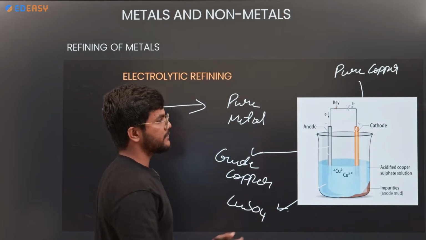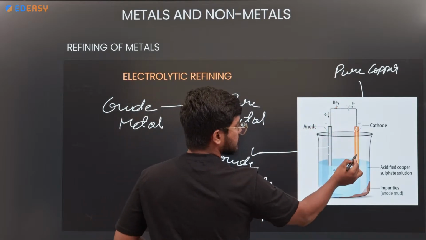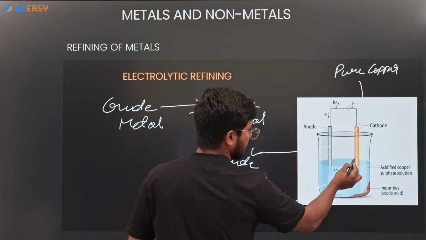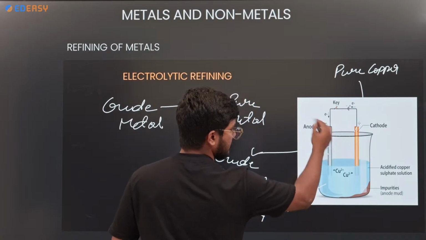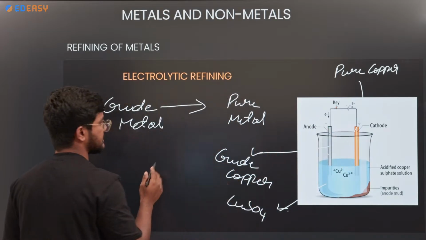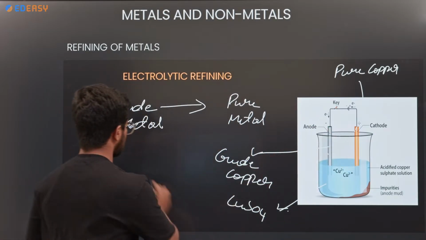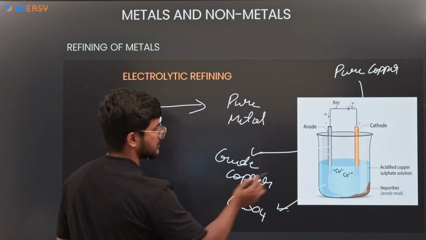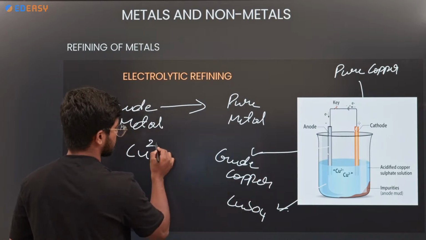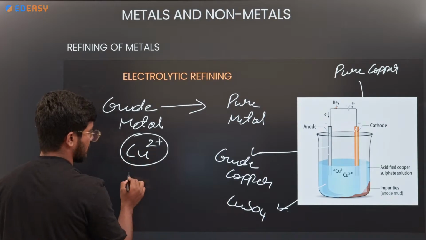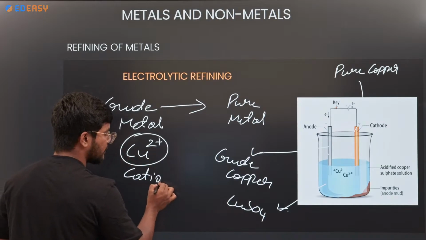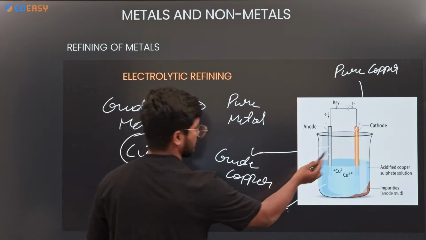So what happens when you connect it with the battery? The anode contains copper, which becomes Cu2+, a cation. The cations move towards the cathode.